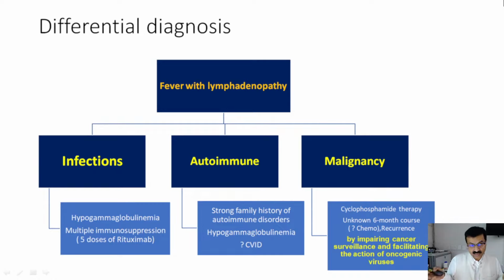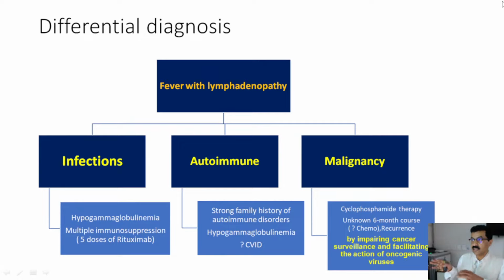And malignancy, definitely, given the way the patient has been given 6 months of therapy. It is possible that a lot of immunosuppression impairs cancer surveillance and facilitates the oncogenic potential of many viruses like Epstein-Barr virus.